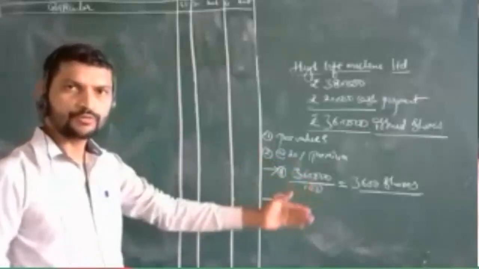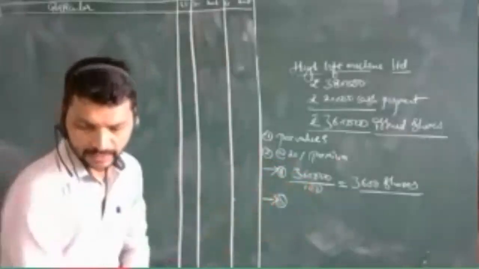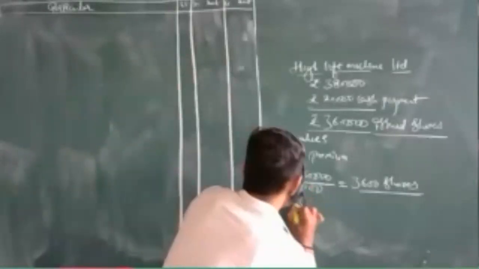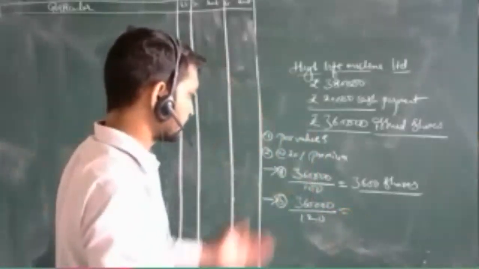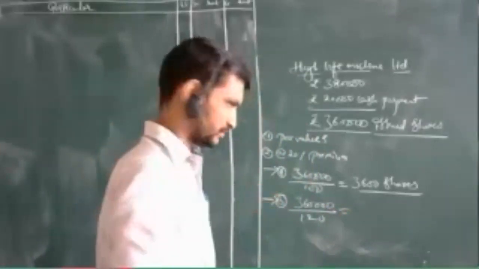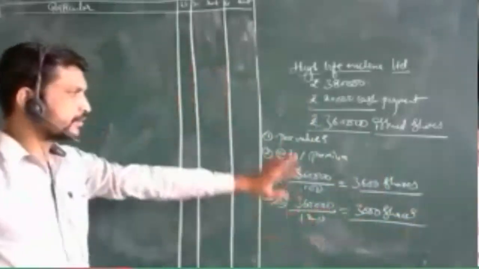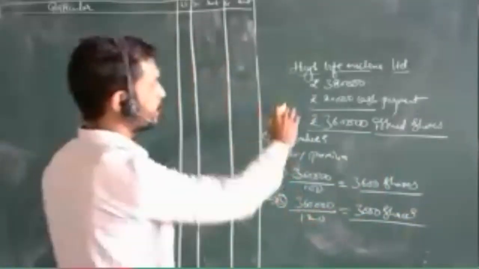100 rupees. Now we are going to see 120 rupees. Now how can we see? 3,60,000 divided by 120, how much answer will we get? Nearby 3,000. 3,000 shares are there. We are having just 3,000 shares. That's it. This will be the ratio. That is the whole of the part.